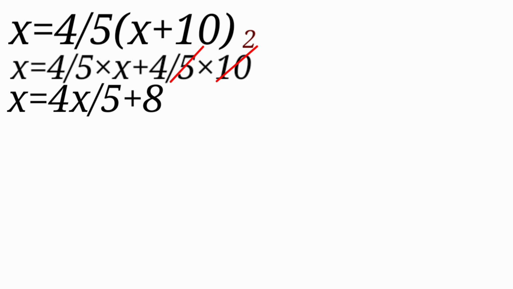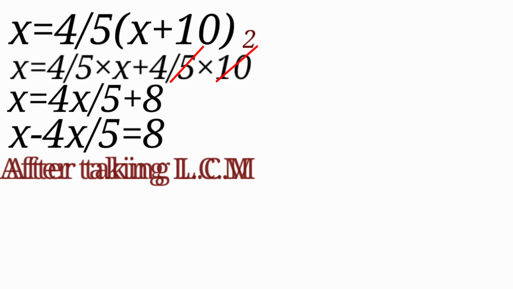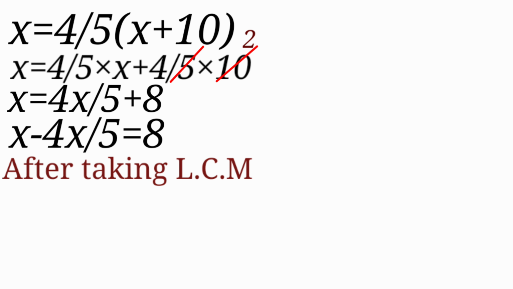Now see students, here is x and this 4 by 5 x is also an x term. So we'll take it to the same side. So it becomes x minus 4 by 5 x is equal to 8. Now we have to take the LCM. Why do we have to take the LCM? Because there is a minus sign, a subtraction sign. Whenever there is addition or subtraction between like terms, we always have to take the LCM. This is one of the rules to solve the equation.